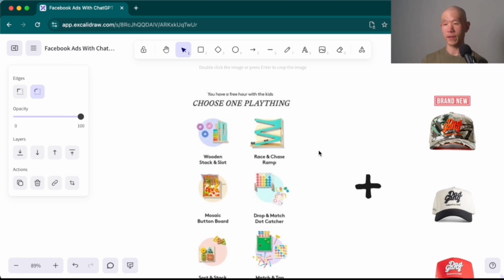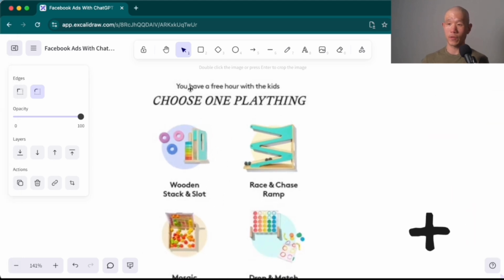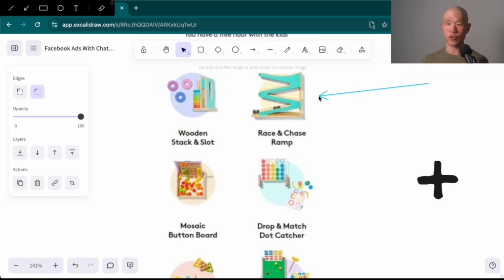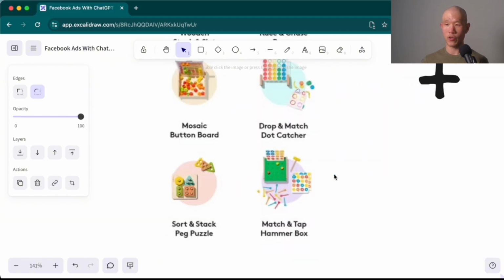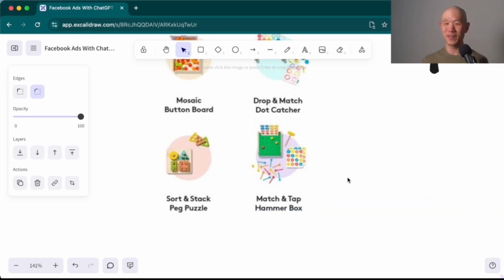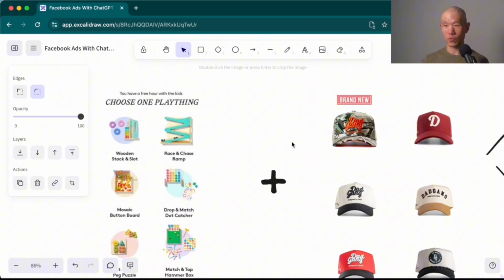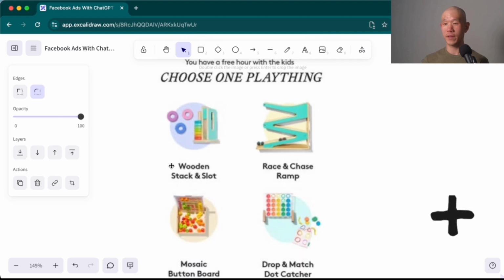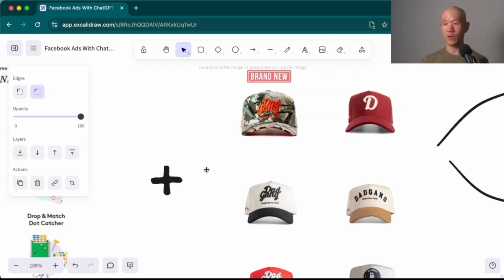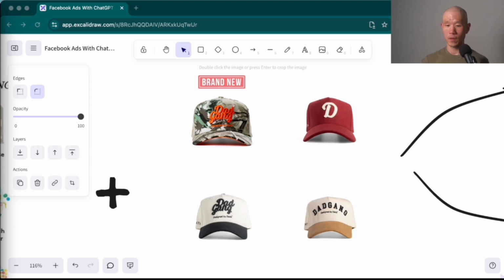And what I mean by that is it's still optimized for purchase conversion, but the concept is based on engaging with the ad. So it says you have a free hour with the kids, choose one plaything, and there's 6 different toys. And this is actually a brand that my wife shops from and is subscribed to for our son. So I thought it'd be cool to cross-pollinate this approach with DadGang, who's growing quite quickly. They are a team of 3 co-founders working with a 3PL, and I think that's the extent of their team. And they're doing like 10 million a year.